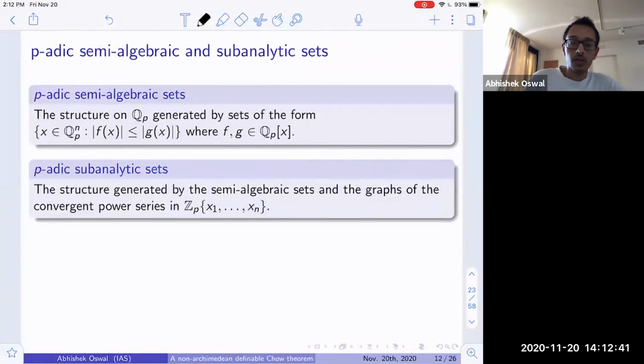And then similarly, instead of algebraic functions, one could look at analytic functions. In other words, one could consider semi-algebraic sets and the graphs of all functions in the convergent power series ring. So in other words, one could consider sets that are definable in the language given by Z_p. One could throw in addition, multiplication, and again, comparison of the absolute values. And one could throw in the graphs of all functions in the convergent power series ring.